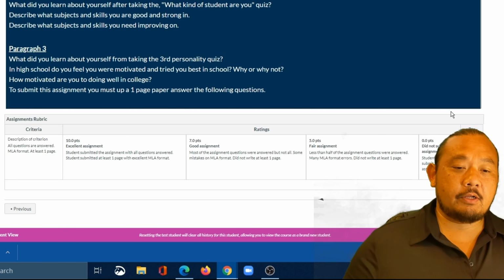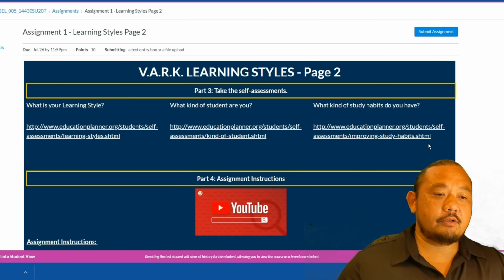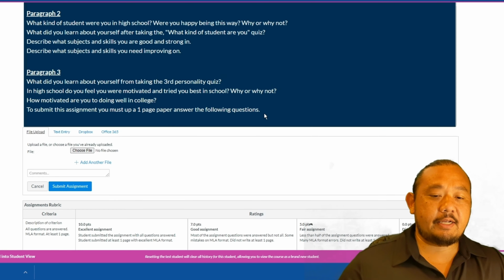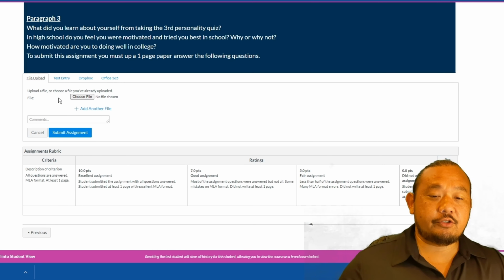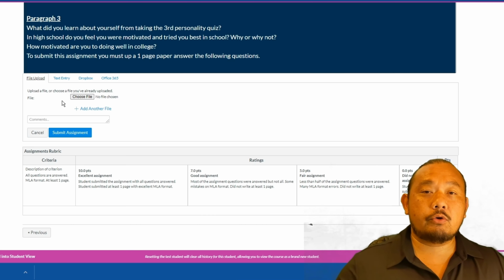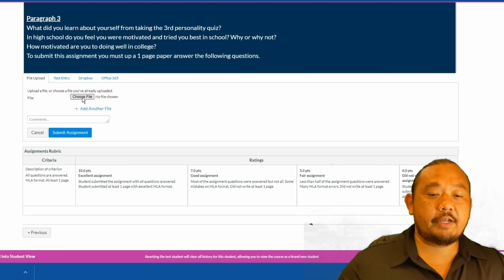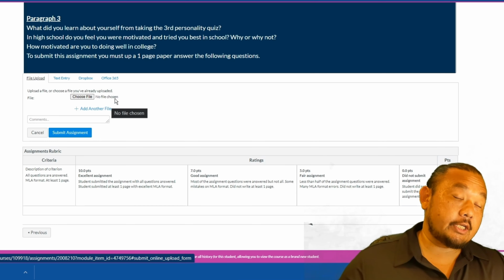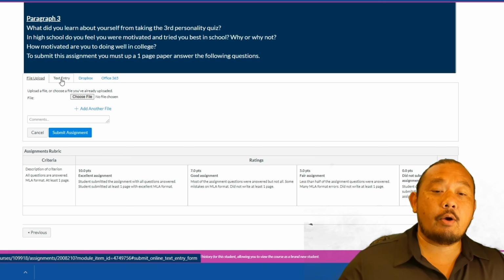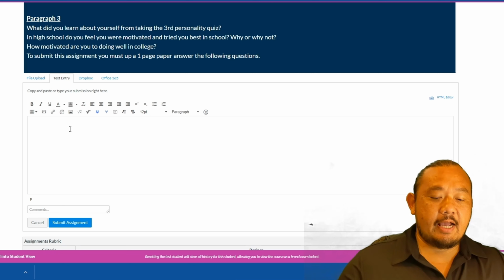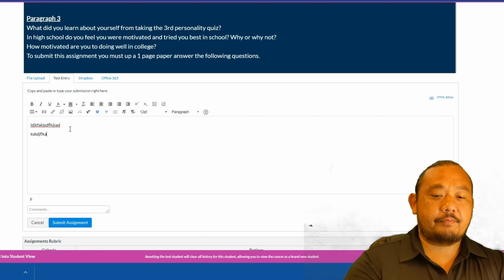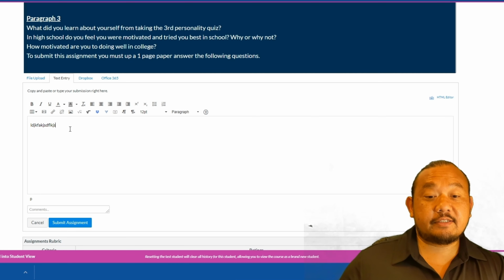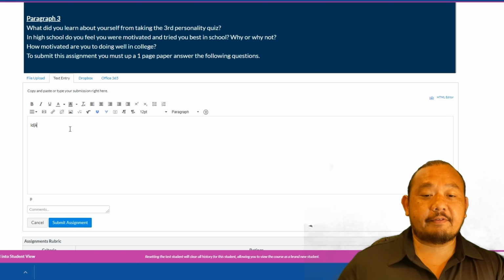And last thing I want to go over, in order to submit it, you have to scroll all the way up, click on the submit assignment button here, and you can submit it in 2 ways. You can type it up in Word or Google Docs and then upload the file here by choosing File. But if you don't have Google Docs or Word, which you should have because it's free, you can go ahead and type in text entry and just start typing your paragraph here. The only thing is that it doesn't save, so when you start, you're going to have to finish.